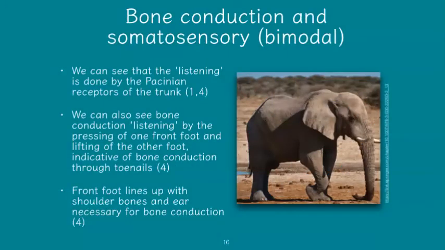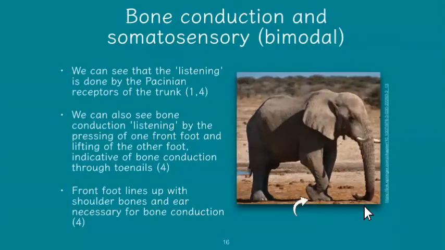So, when the elephant uses bimodal sensory pathways, they're using both bone conduction and somatosensory listening. As we can see here, which is really cool, this elephant is using a bimodal pathway. So, they're using not only bone conduction, but also somatosensory pathways. You can see his trunk is pressed down, and that indicates somatosensory. The bone conduction pathway, you can see that he's using it because the toe tips are pressed on the ground,